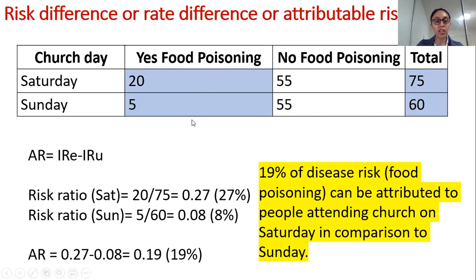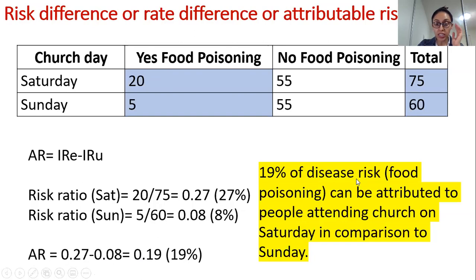So now if we put the numbers in the formula, firstly you have your, say, 25 divided by 75, 5 divided by 60, the same thing. You have the same numbers over here. The only difference is now you're minusing it. Okay, so we have minus. So 0.27 minus 0.08. Okay, so it's 0.19, which is 19%. Okay, so 19% of disease risk.